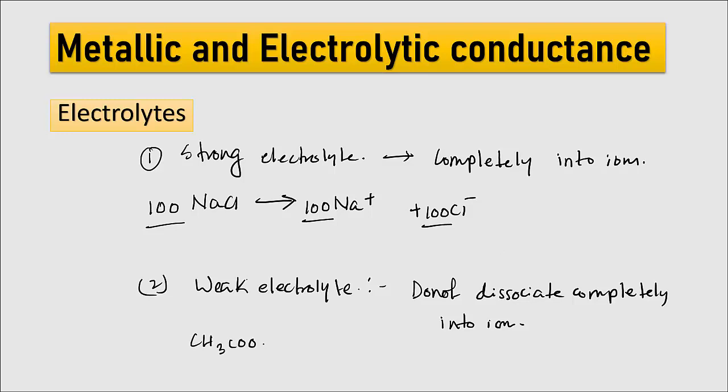CH3COOH, this is acetic acid, which is a weak electrolyte. So it will dissociate into ions, but it will not dissociate completely. That means the ions are CH3COO minus, the acetate ion, and the hydrogen ion.